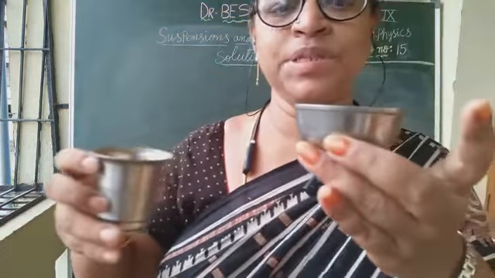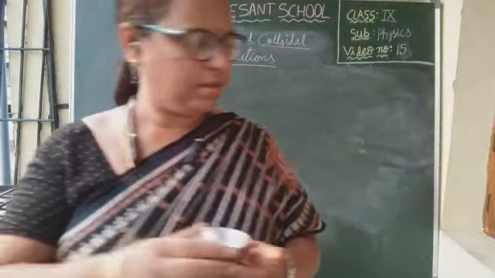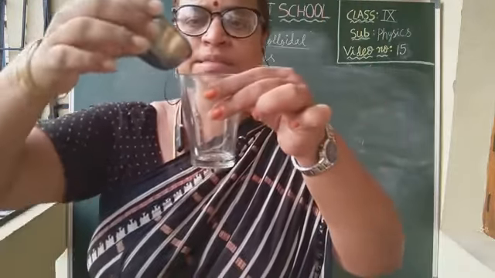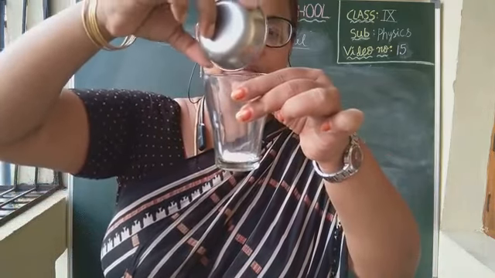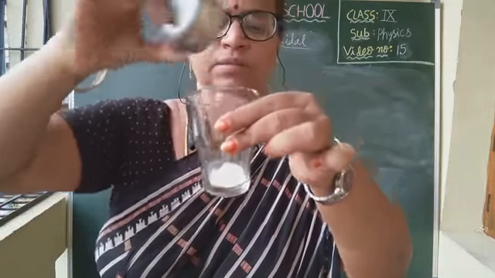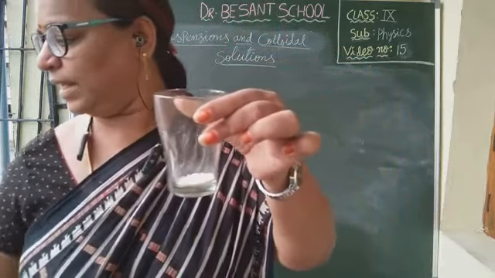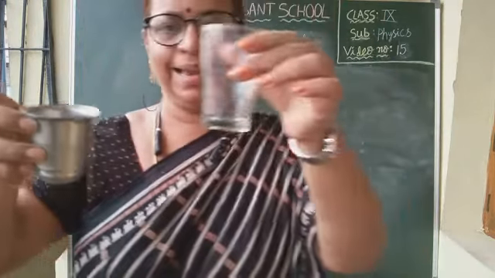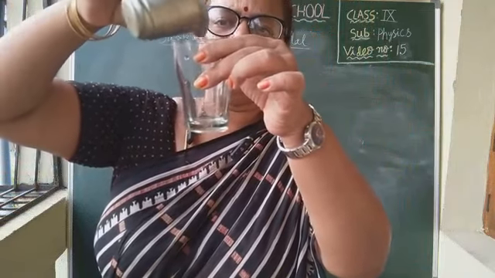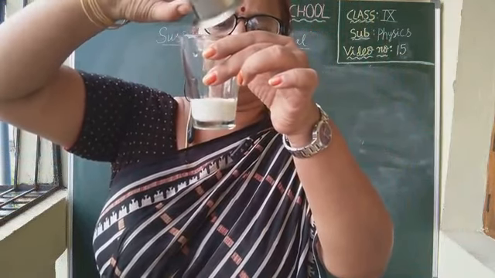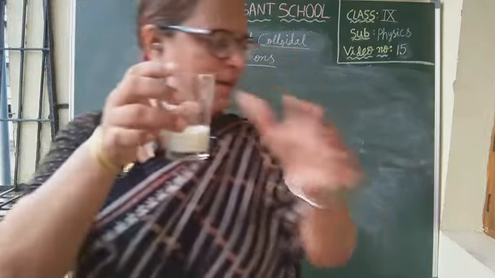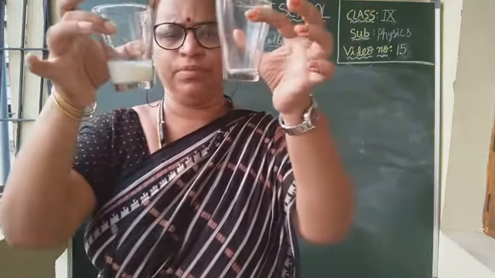One spoon of chalk powder I took in a glass, and this milk I am pouring in another glass. Okay, children, I took milk and chalk powder.